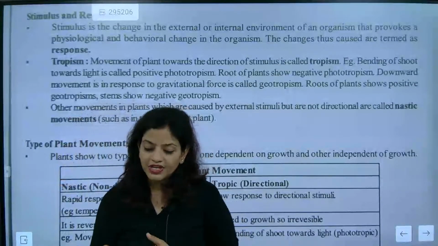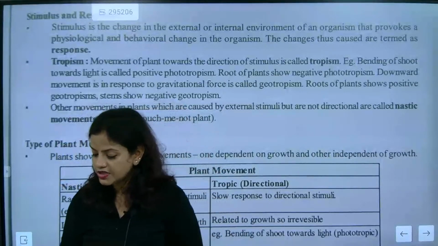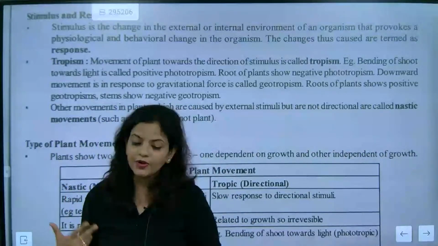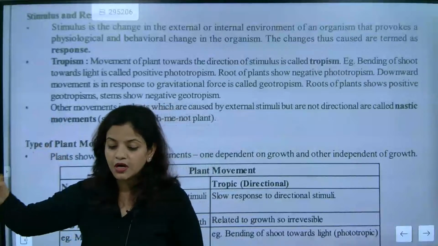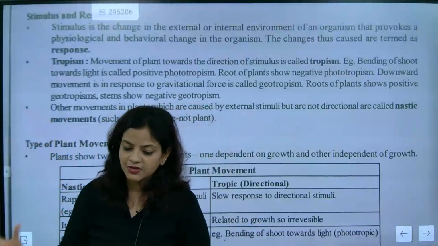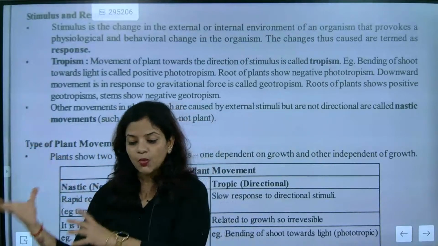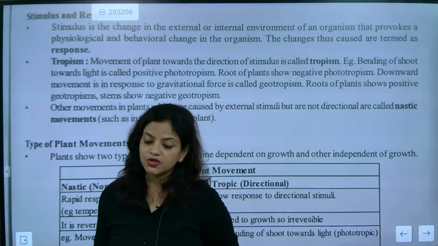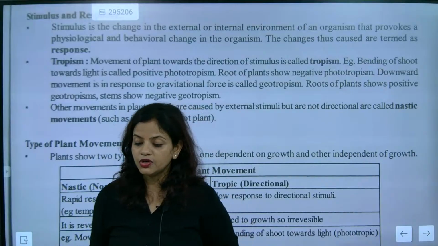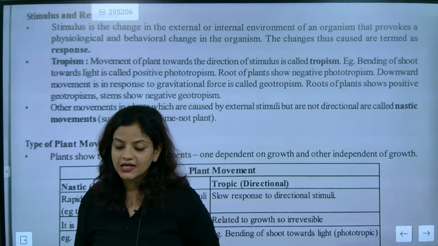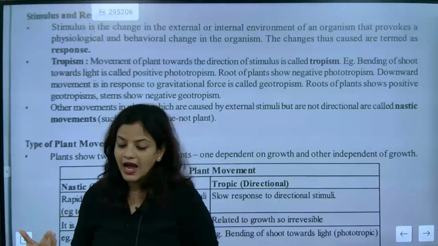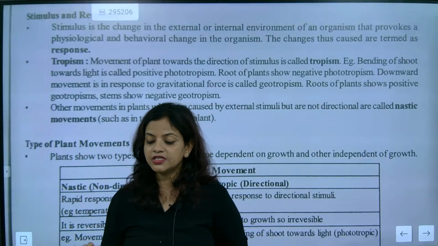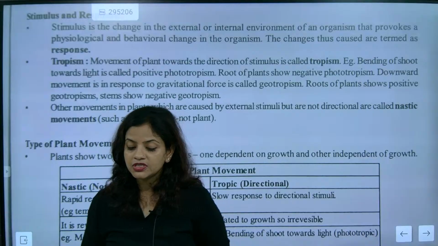Please kindly keep on answering the questions and try to understand the things. If somebody asks you about tropism, the movement of the plant towards the direction of stimuli is called tropism. Understood? Bending of shoot towards the light is positive phototropism, and bending of root away from light is directional movement. In short, very good, it is exactly called directional movement.